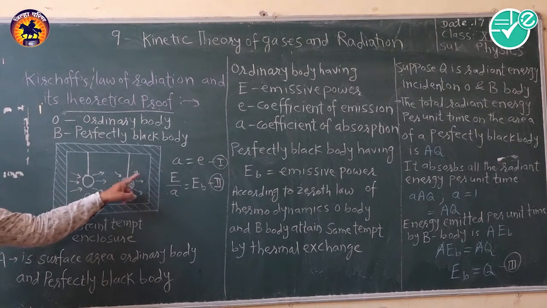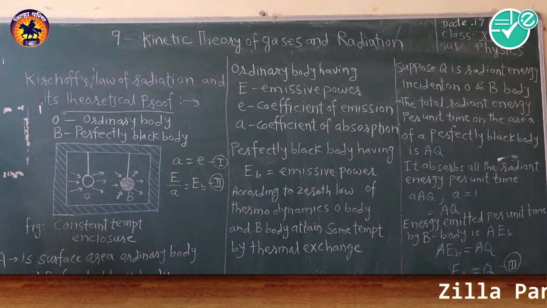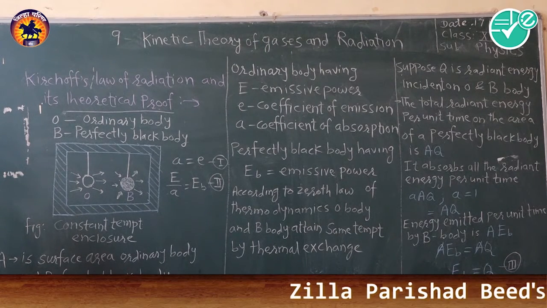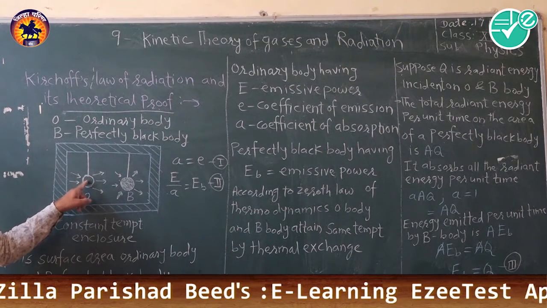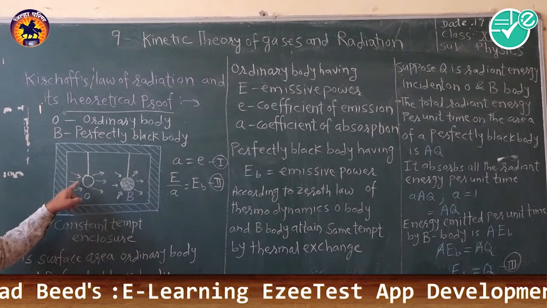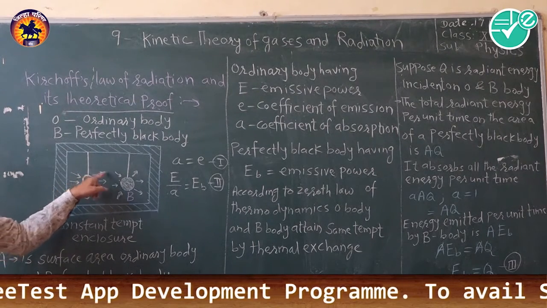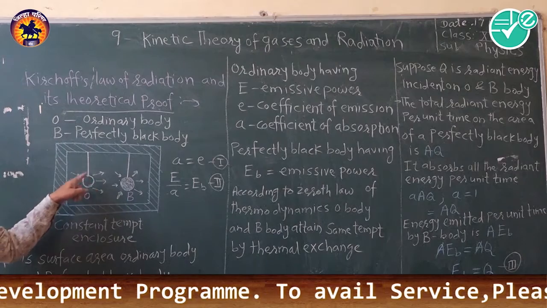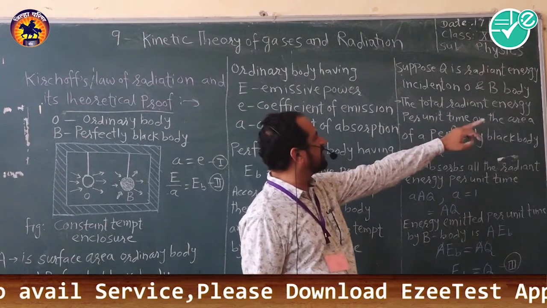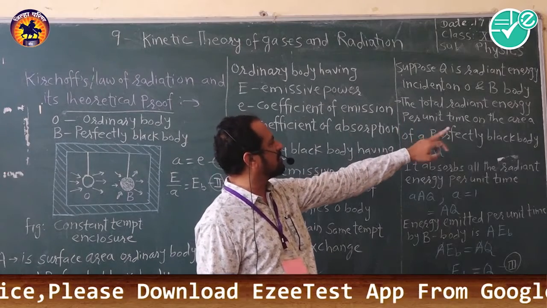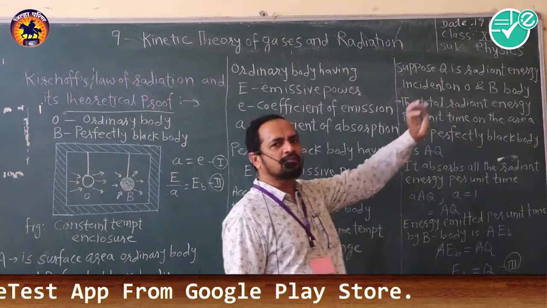emitted. So when they emit the radiant energy, that will be AQ, because Q is the radiant energy and this radiant energy will be absorbed in the surface area capital A, and then this energy will be emitted, so that will be equal to AQ. So now here you see the total radiant energy per unit time on the surface area. Now first we will see a perfectly black body.